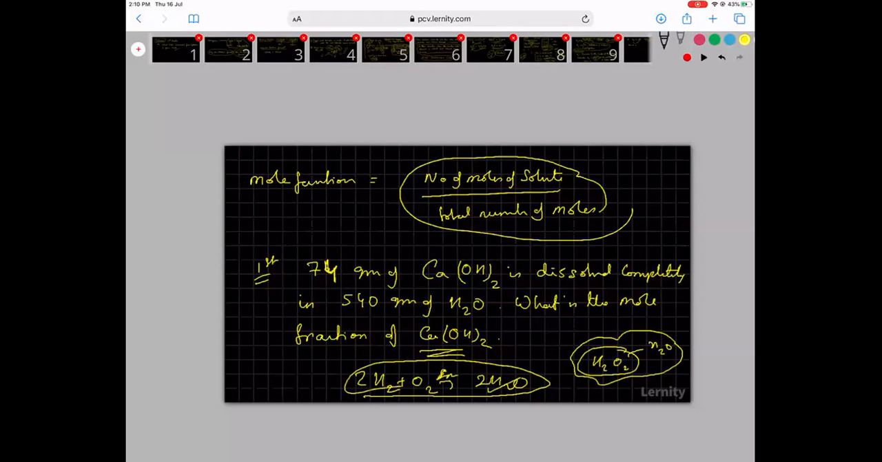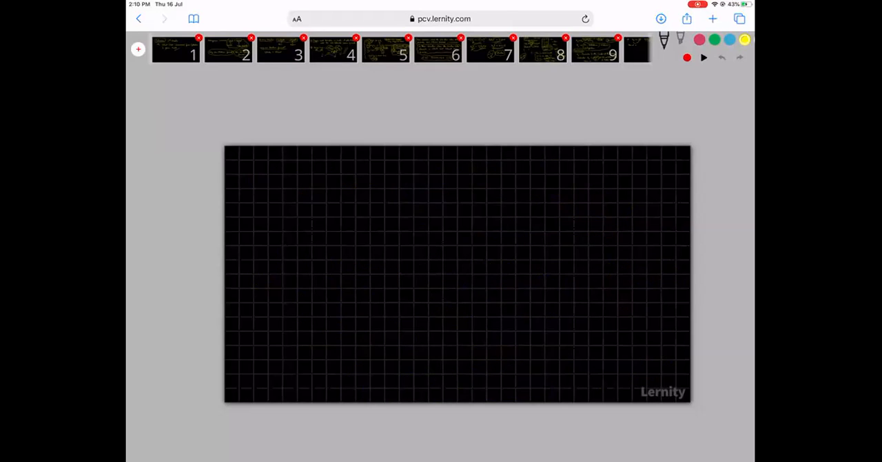Yes, so you guys found out the answer for that quite quickly. It is 1 by 31. So how do you go ahead with it? The number of moles of hydroxide was 1. I said 540 grams of water, so that is 30 moles, plus 1. So it becomes 1 by 31. It is as simple as that.